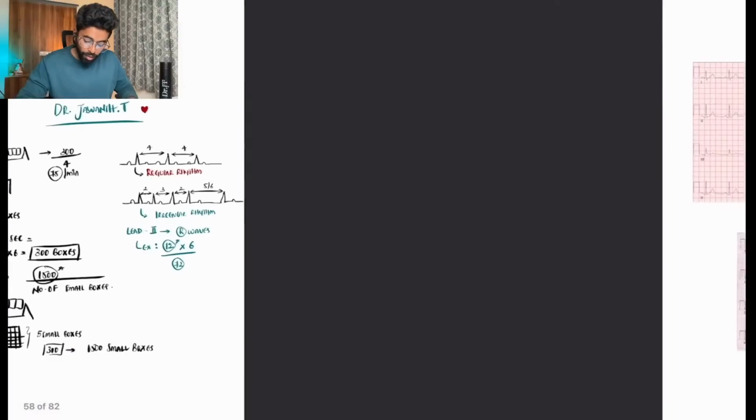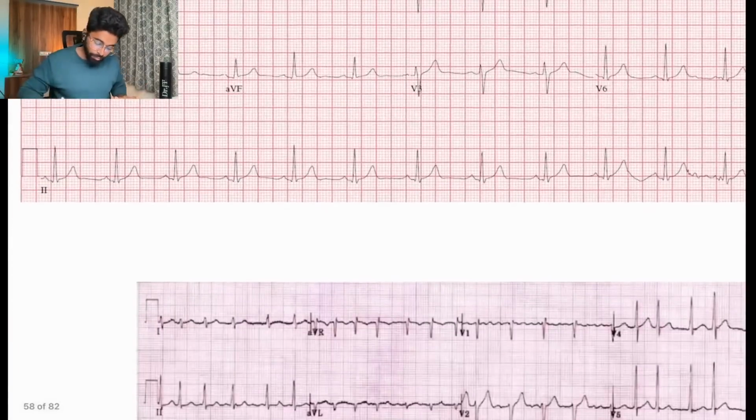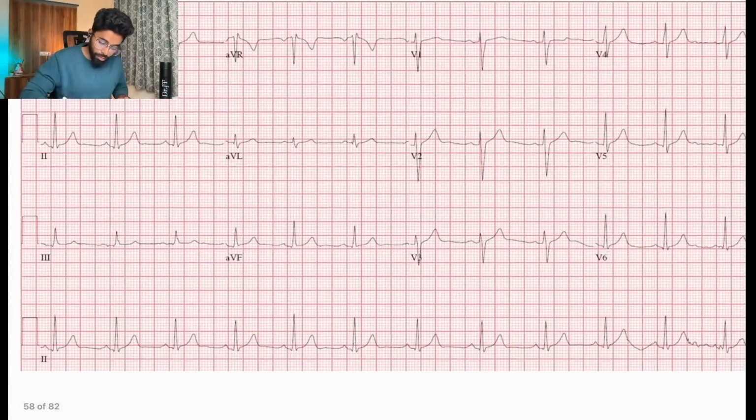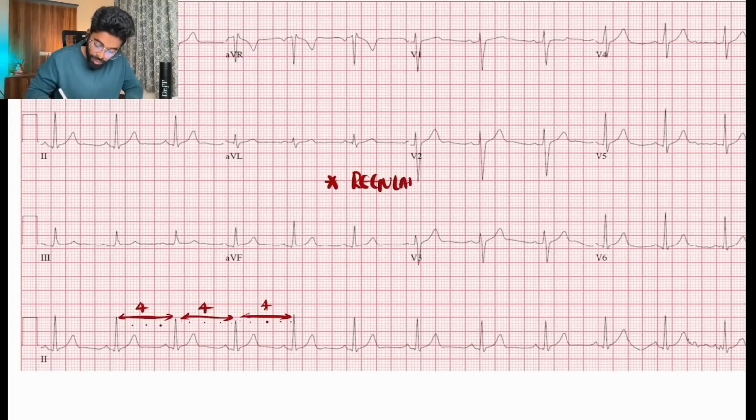I'll show you a module here. Let's see. Just calculate the heart rate from this ECG I'm showing on the screen. First thing we can calculate: 1, 2, 3, and half, total we have 4. Again 1, 2, 3, and half, we have 4 again. 1, 2, 3, and half, we have 4 again. So from this, we can clearly see that between two RRs the number of large boxes is 4, and a constant number of large boxes is there. So we can clearly say this ECG is a regular rhythm ECG. Okay.